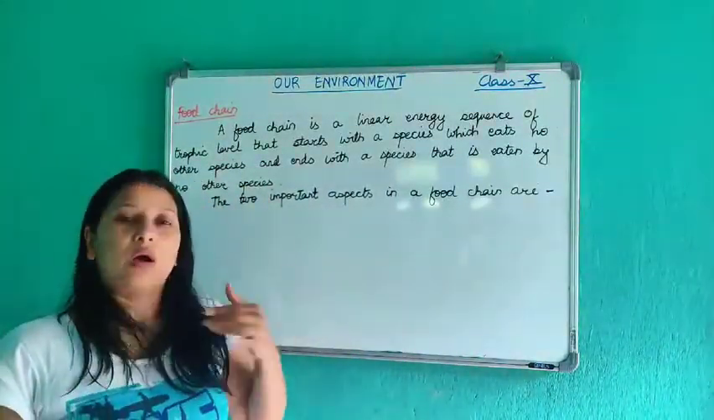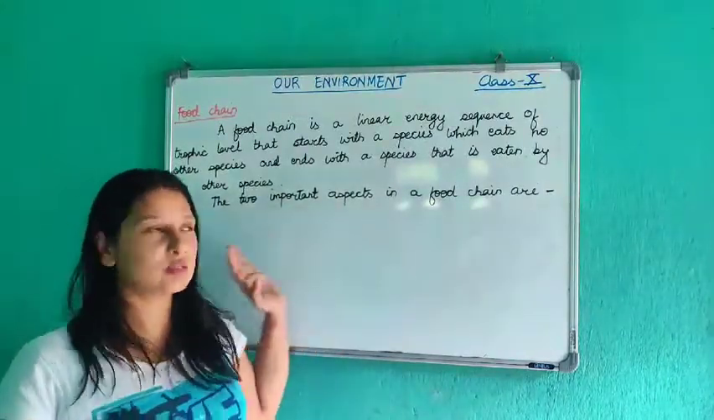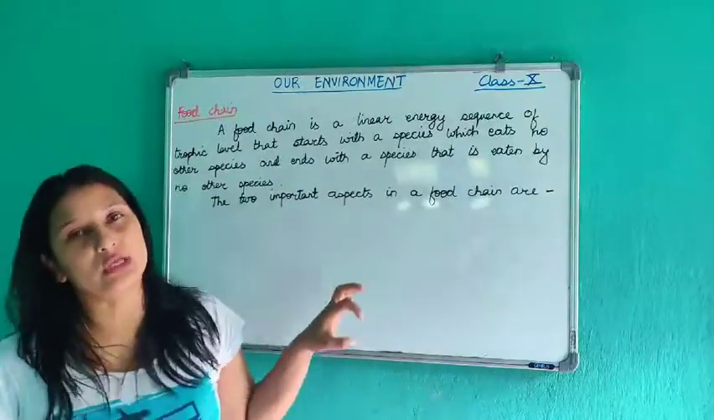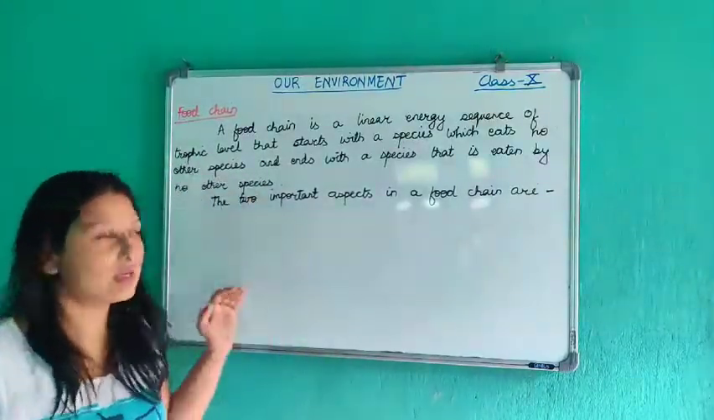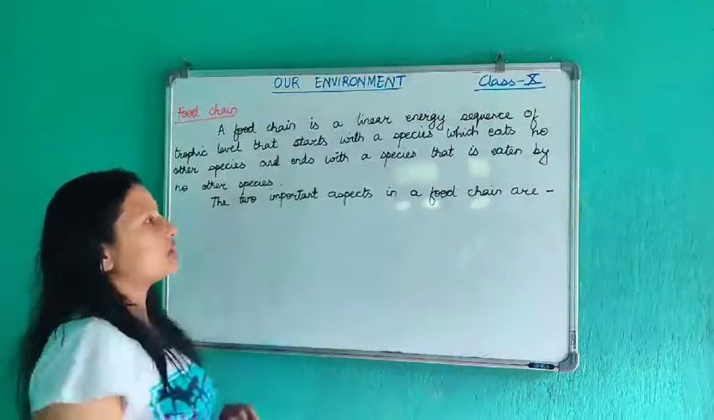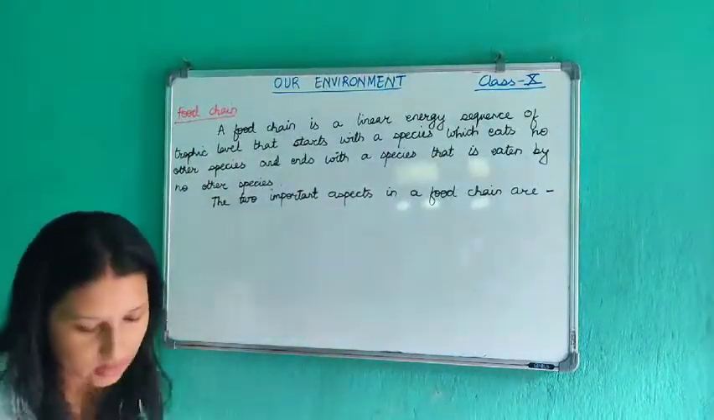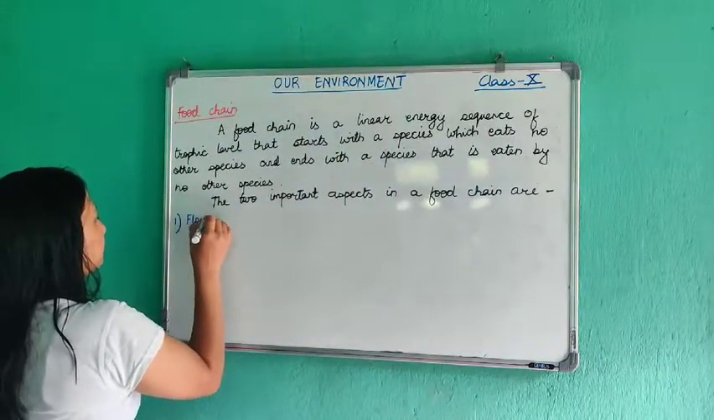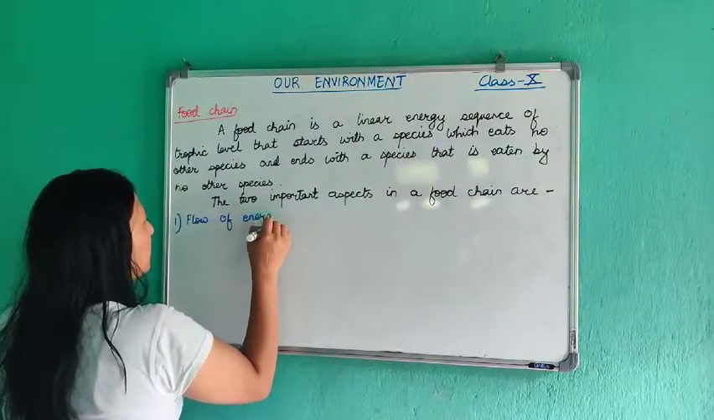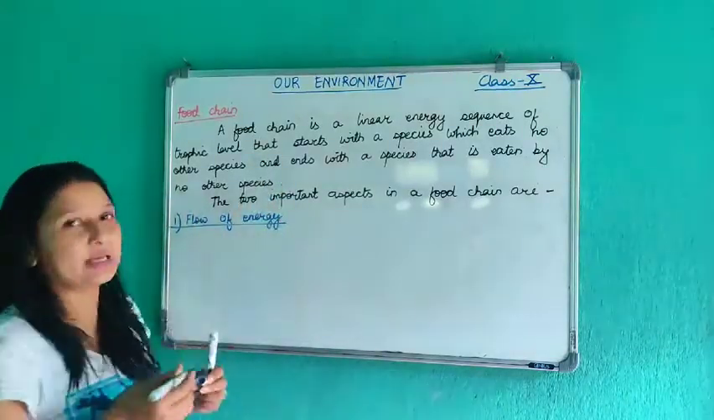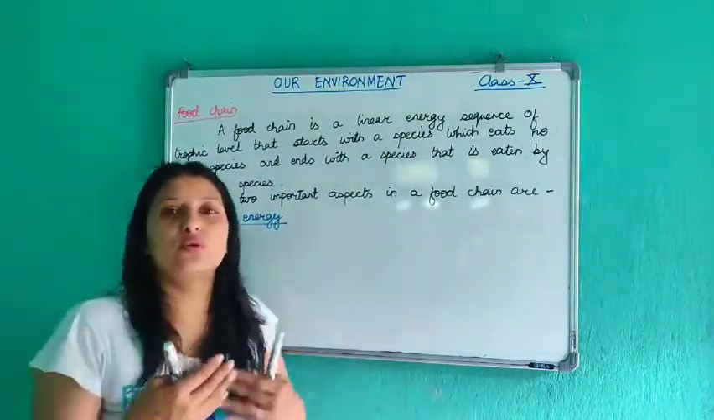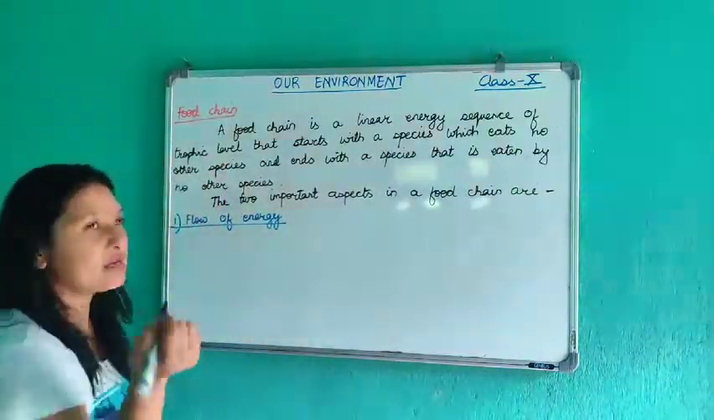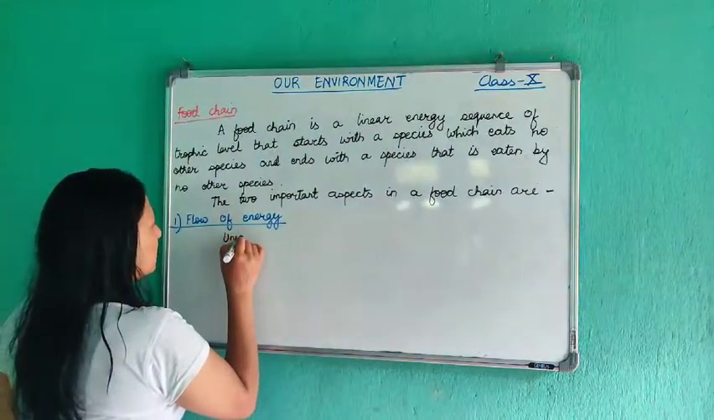Okay, now another thing: when something is eaten by something, what happens is that energy is flowing inside that ecosystem, inside that food chain. So two important aspects in a food chain: one aspect is the flow of energy. There is flow of energy going on, because when one eats another, that is food, and from food we get energy. So there is flow of energy going on and the flow of energy is unidirectional.